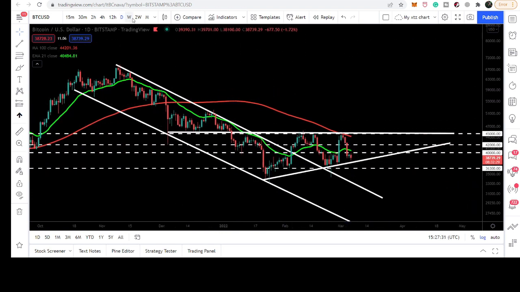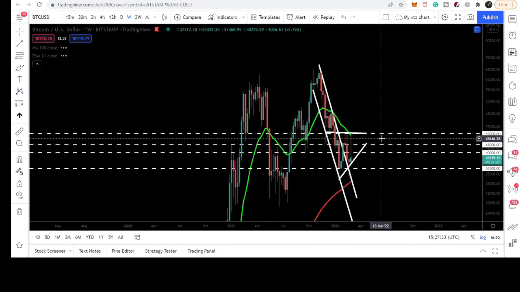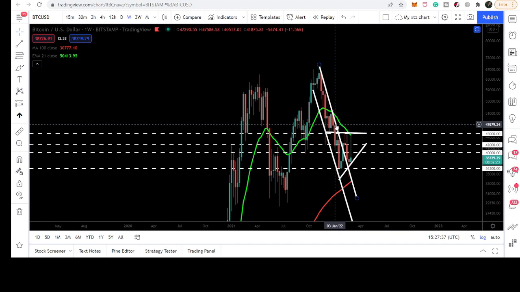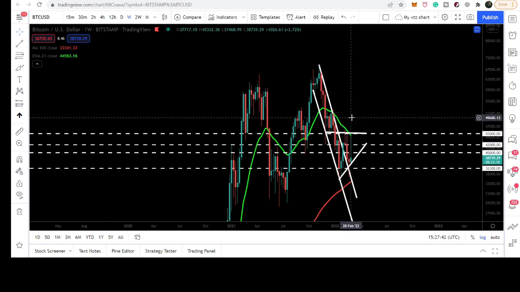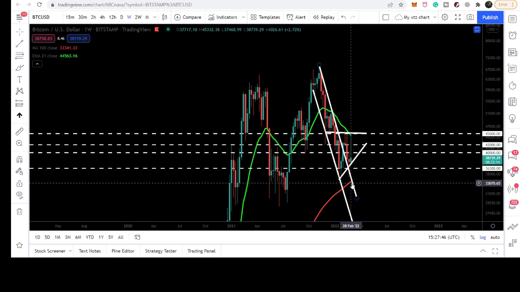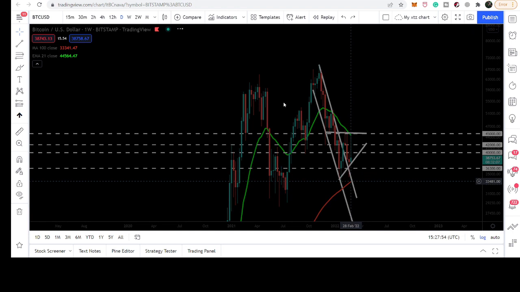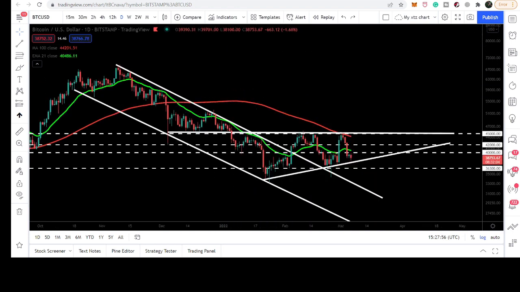And if we switch to the weekly time frame chart, then we are not only rejected by the 100 daily simple moving average, we are also rejected by this green line, that is the 21 exponential moving average on the weekly time frame chart. And here we can see that we have the support of the 100 weekly simple moving average approximately at 33.3k.